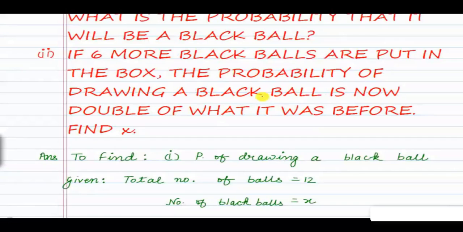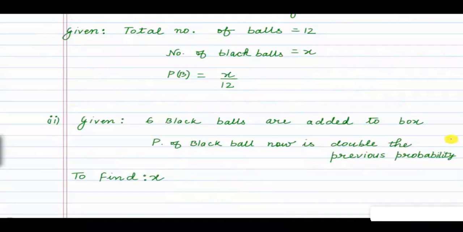So our second part of the question is: if 6 more black balls are put in the box now, the probability of drawing a black ball is now double of what it was before. Find x. So in the second part, it is being said that to our box we are adding 6 more black balls. And now, after adding 6 more black balls, the probability of drawing out a black ball has become double the probability of drawing a black ball previously. That means the new probability has become double this probability. So in the second part, we have to find the value of x.